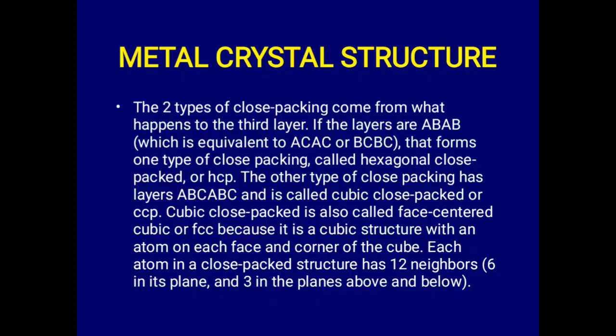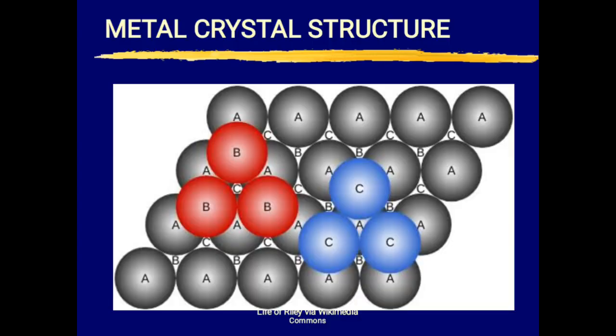There are two possible close packings, like we have mentioned. We have the hexagonal close packing and then the cubic close packing. The hexagonal close packing usually has a layer of ABAB, like we have seen in this diagram here.